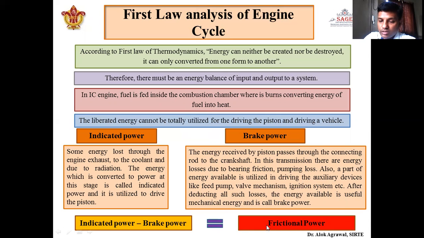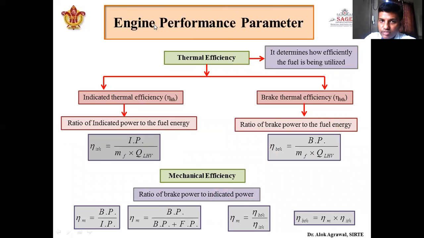It is like we have to reduce this friction power to get more brake power. Okay. So this is the first law analysis of engine cycle. Now the performance parameter. So there are different types of efficiencies. We will first start with the efficiency. So first is thermal efficiency. So what is thermal efficiency?